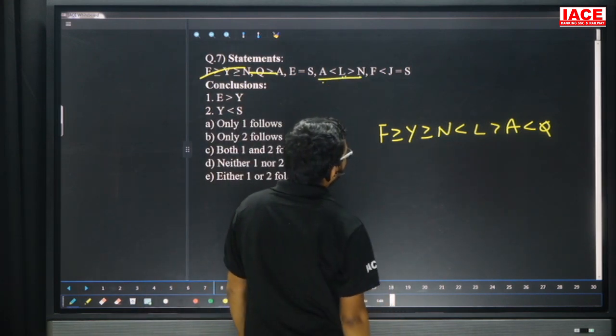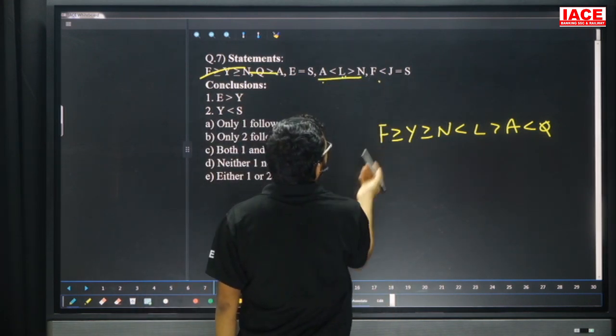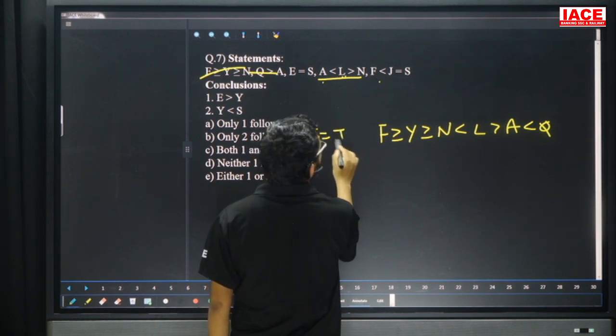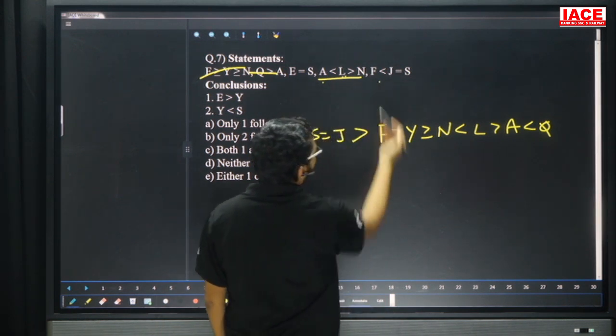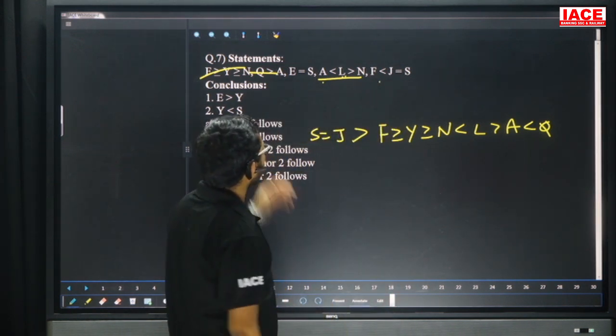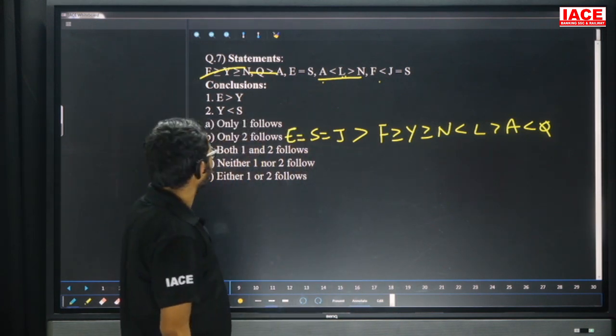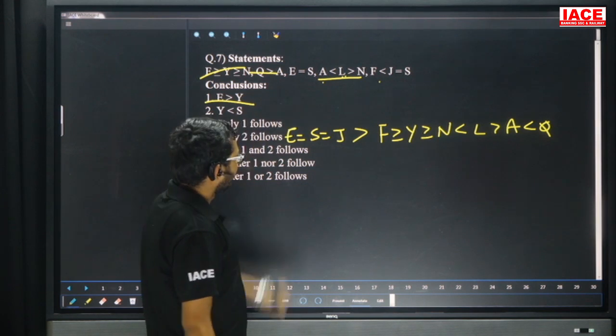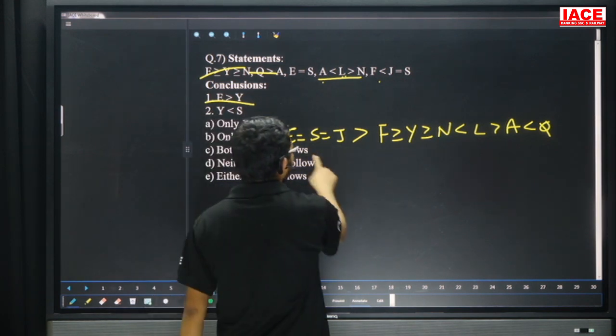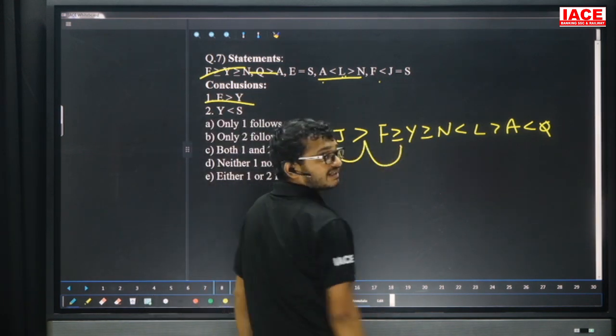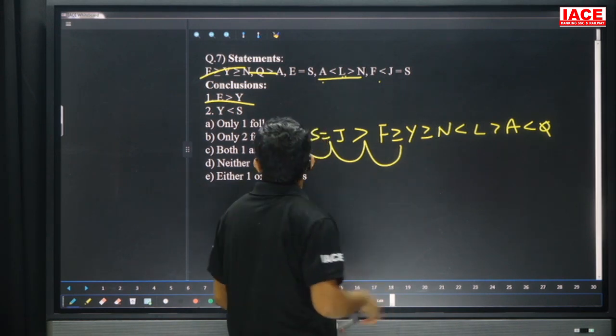Now next one is what? F less than J. So that means here S equal to J. Next one is J greater than F. Last one is E equal to S. Take first conclusion here: E and Y. Check the relations here: equal to, greater than or equal to. Result is greater than. So E greater than Y.